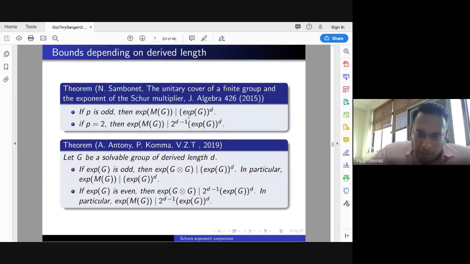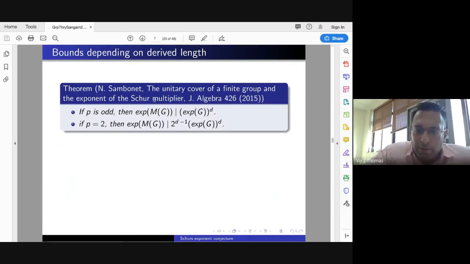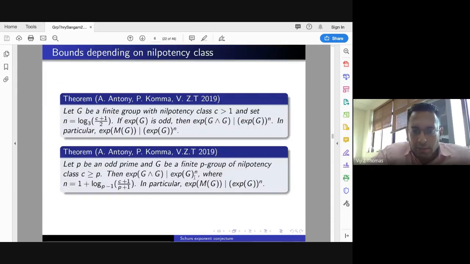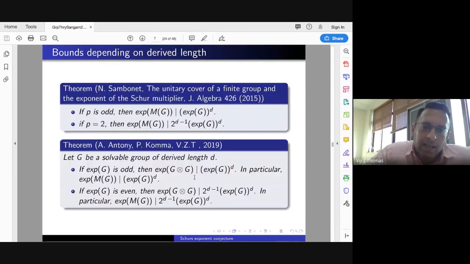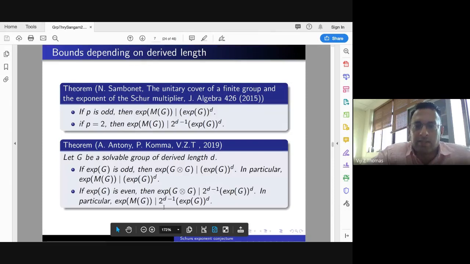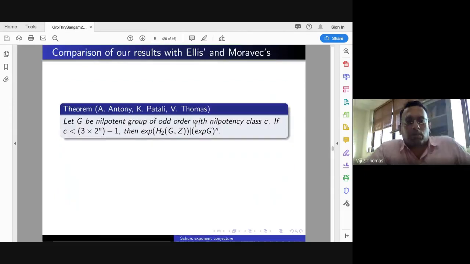We prove the same thing. So we could improve for nilpotency class, we could improve Sambone's result. But when it is derived length D, we cannot really improve it. It's the same thing we get. So if exponent of G is odd, then the multiplier divides exponent of G raised to D. And if exponent of G is even, then it's the same thing. So this is what we have so far.